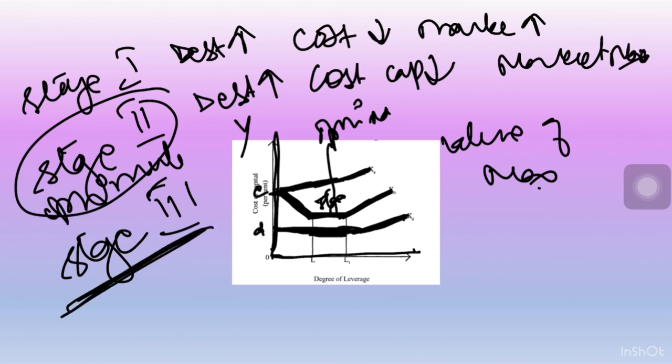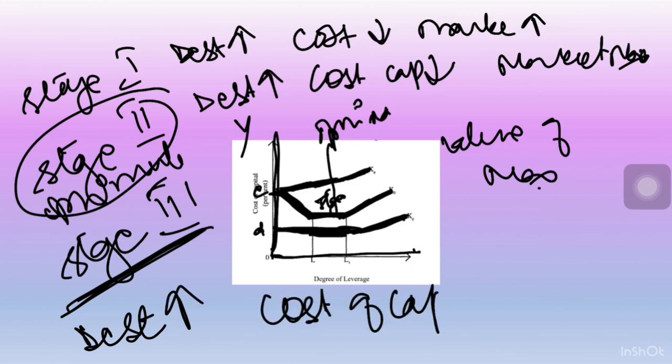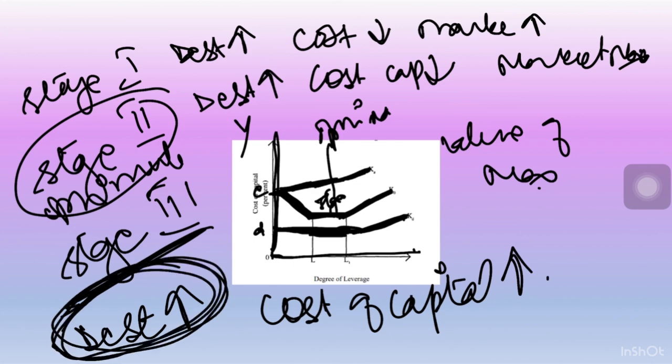However, in the third stage, if we keep on increasing the debt, the overall cost of capital also increases. Why? Because the increase in cost of debt increases the cost of equity as well. I hope it is clear to you.